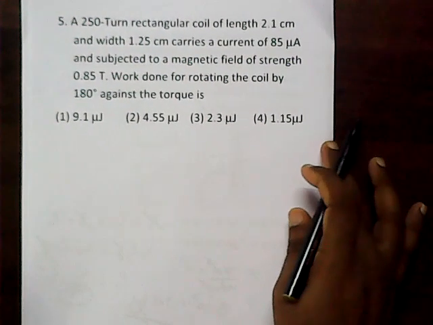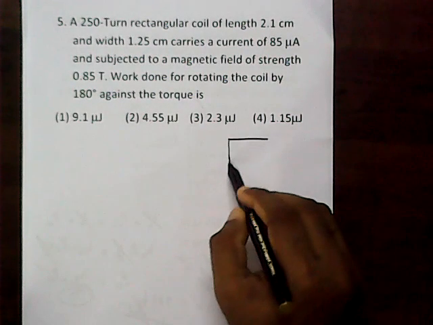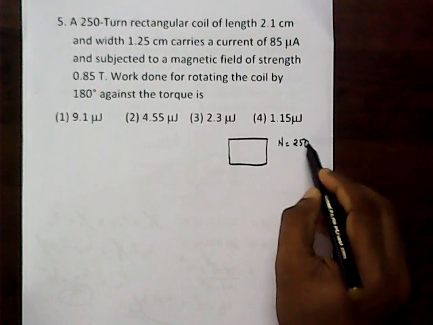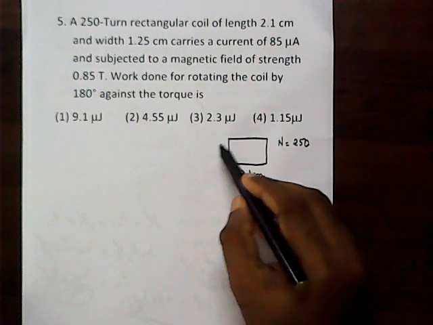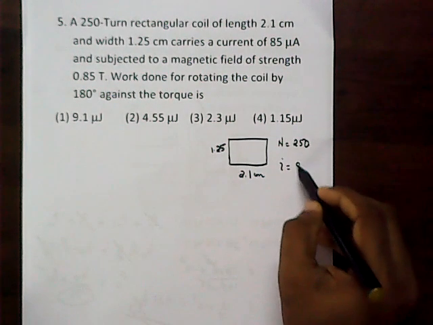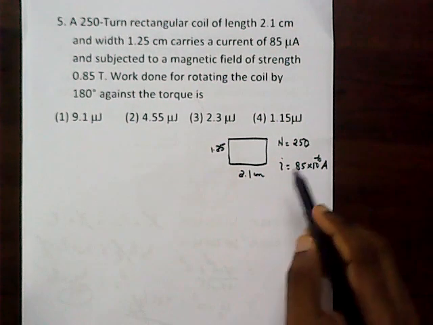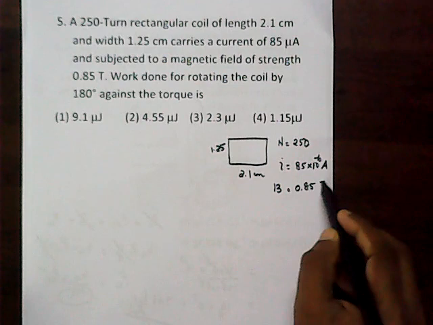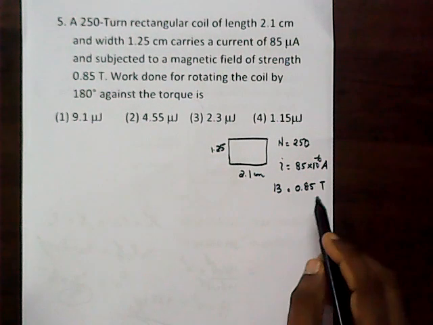Number 5. A 250 turn rectangular coil. So you got a 250 number. Has a length of 2.1 centimeter and a width of 1.25. Carries a current of 85 into 10 raised to minus 6 ampere. Is subject to a magnetic field of 0.85 Tesla. Then work done for rotating through 180 degree.